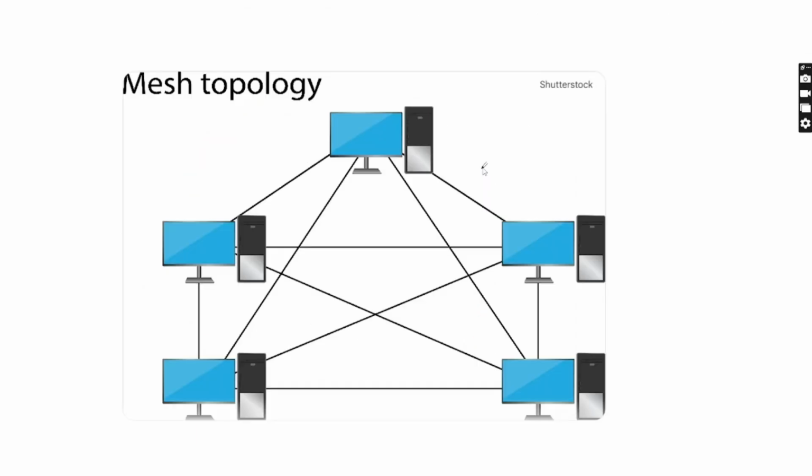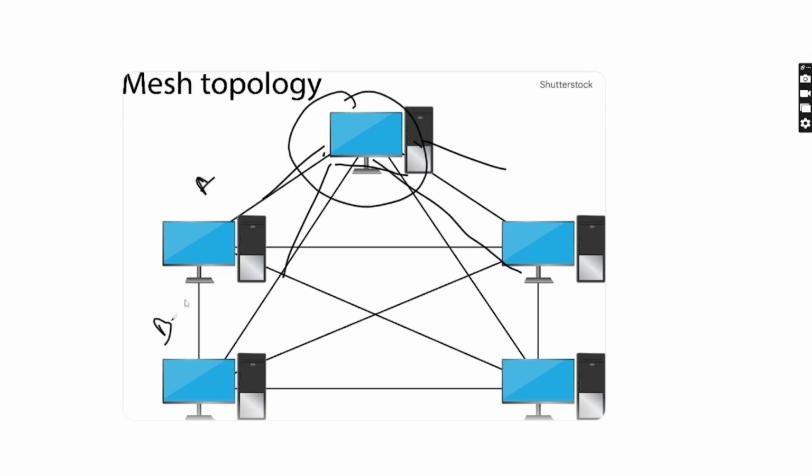Mesh topology simply means this is a computer, and in mesh topology one device is connected to all the devices. If this is a device, then it is connected to device A, device B, device C, and device D. The disadvantage is that we need too many cables, due to which it is quite expensive.